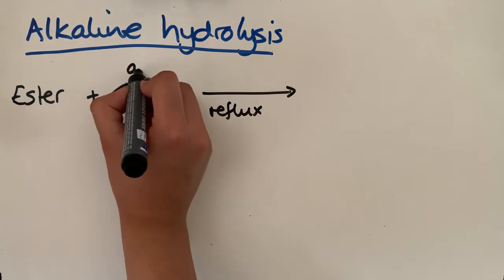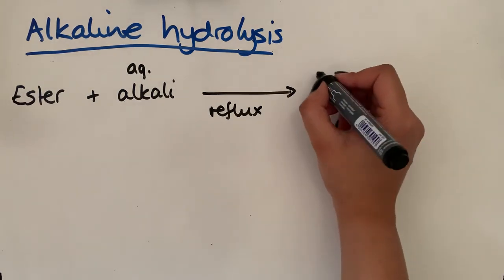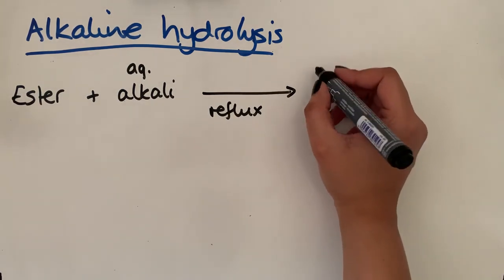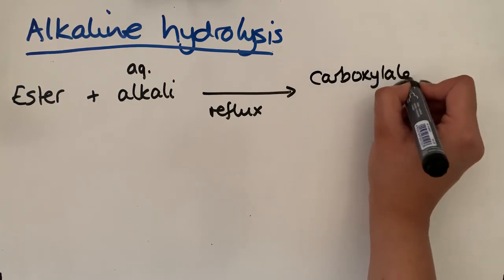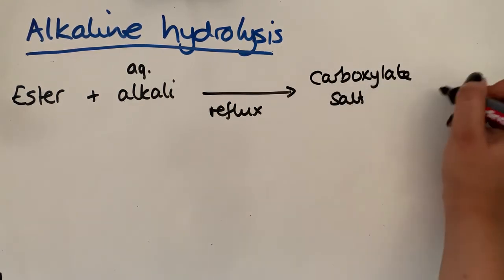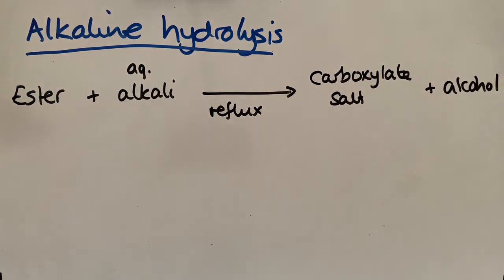So sorry, I should have written aqueous alkali here. Again, reflux conditions, and in this case we are going to form not the carboxylic acid but the carboxylate salt, and we'll show you why this is the case when we do this example. And you form the alcohol as well.